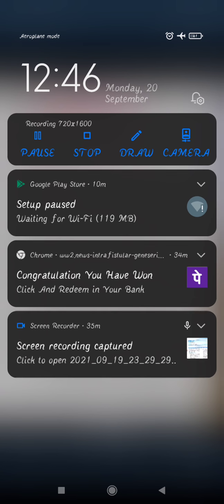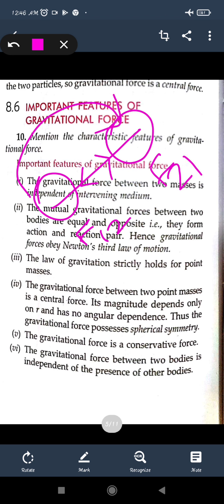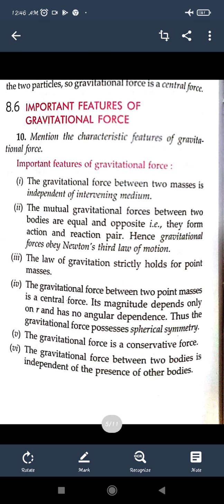If we take two objects like this, then the force acting on the first object due to the second object will be given as F12, and the force acting on the second object due to the first object will be given as F21. So F21 and F12 will be in opposite directions and given with a minus sign. They are of equal magnitude but act in opposite directions. So we can say that the gravitational force always obeys Newton's third law of motion, that is, every action has an opposite reaction.